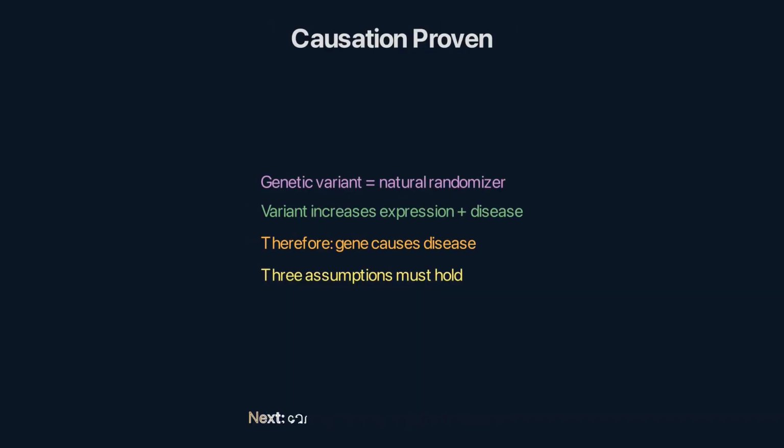To recap, Mendelian randomization uses genetic variants as natural randomizers. If a variant increases gene expression and also increases disease risk, that's evidence of causation, not just correlation. 3 assumptions must hold. When they do, you've proven your target causes the disease. And that's the green light for drug development.